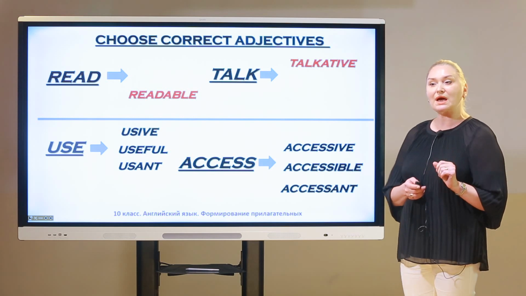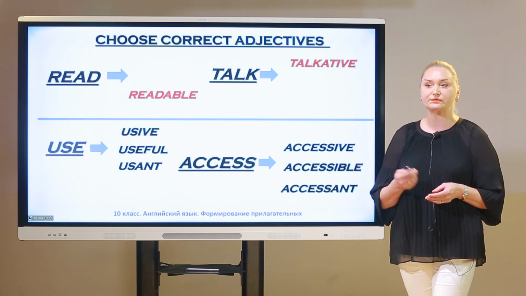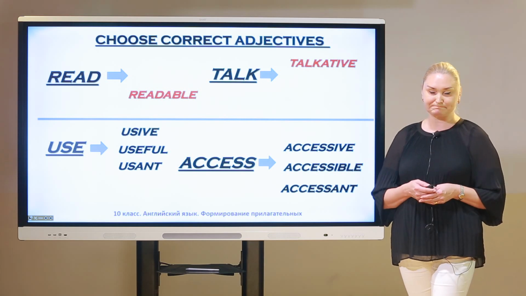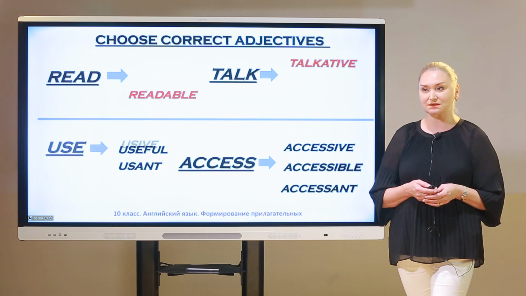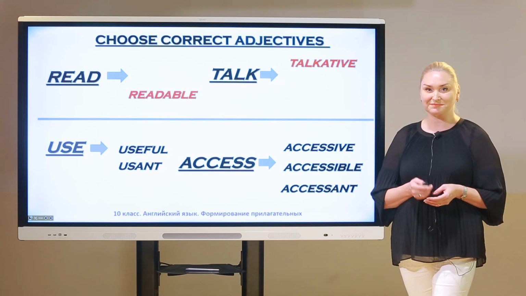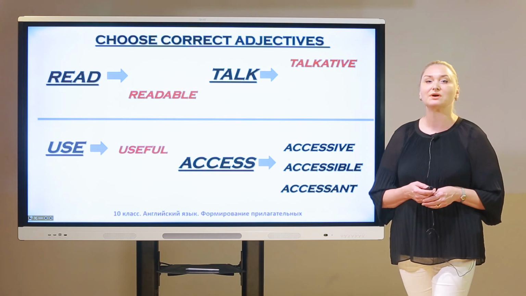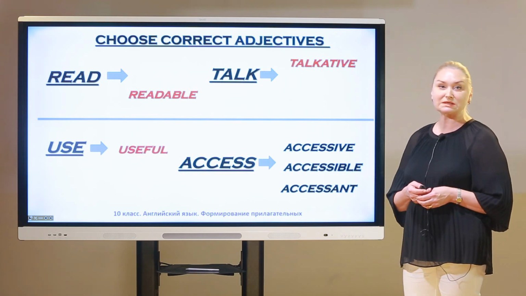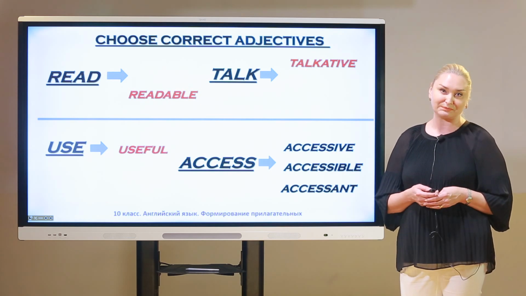So, the next we have to speak about use: usive, useful, or usant. Do you have any ideas? Usive, it doesn't exist. Usant, it's wrong. And useful, that's the right word. So, for example, this piece of advice was very useful for you, okay?